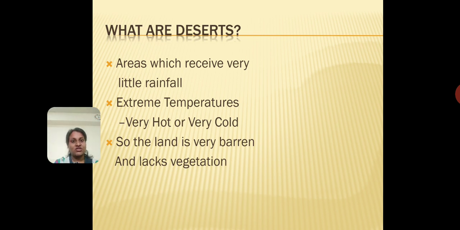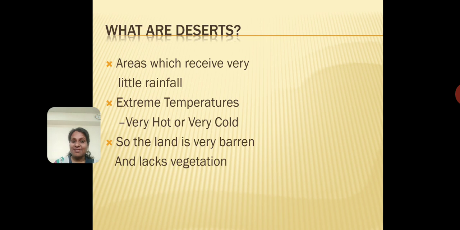Deserts are places which basically receive very little rainfall. The temperatures are extreme. It's very hot during the day and can be very cold during the night. Okay, so the temperature is very extreme. What does extreme mean? That it is too much. It's not moderate. It's not an in-between sort of temperature which we experience here, but it is extreme. All right, so very hot during the day and very cold during the night.